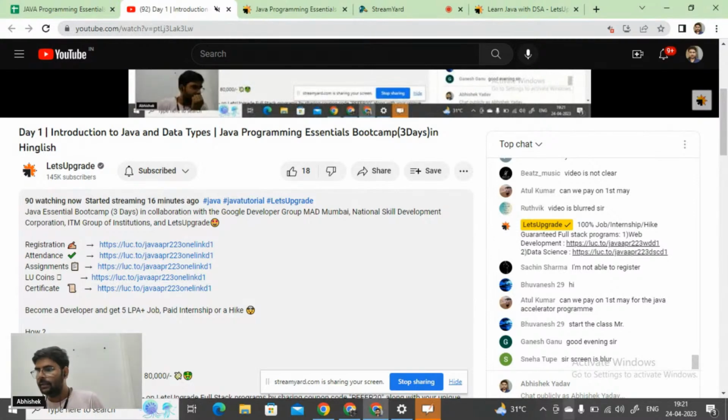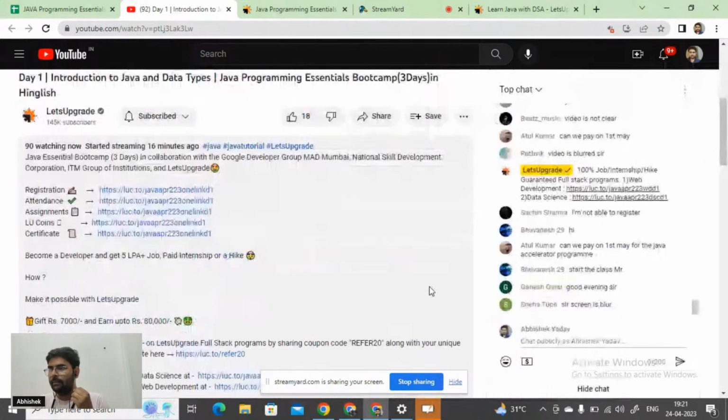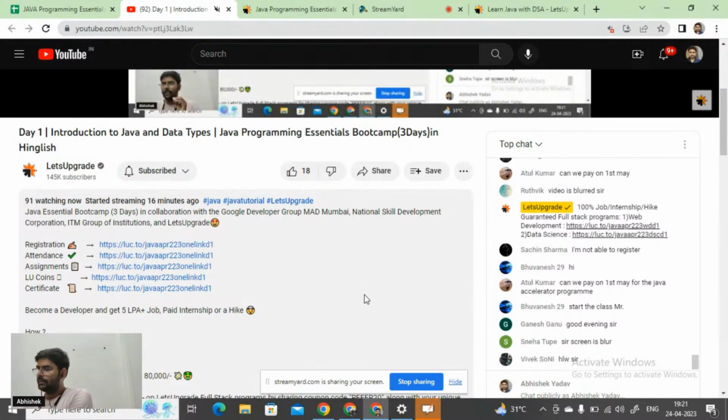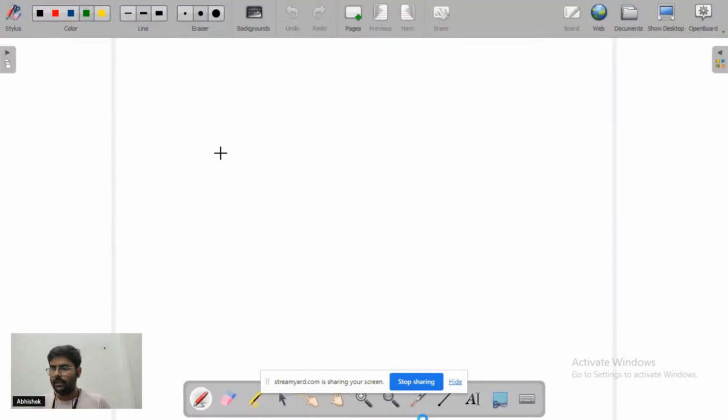The screen is blurred. Okay, give me 2 minutes, guys. Let me do the setup first, and after that we will be starting the session. Because I have launched this session from different laptops, so give me 2 minutes, and after that we will be starting the session. Okay, everyone. Till that time, let me do that part, right?